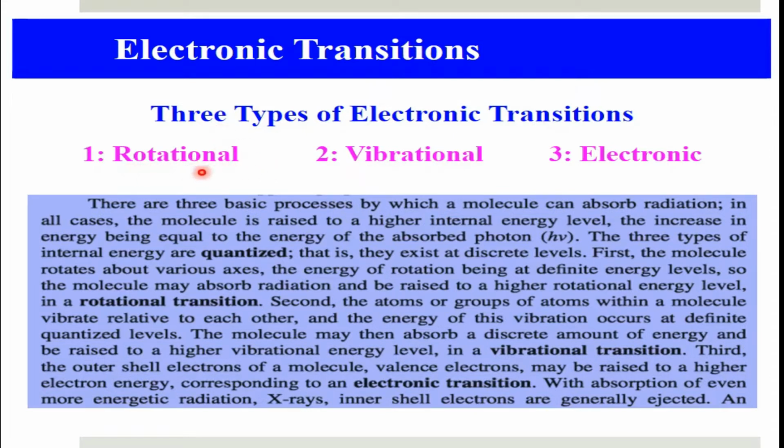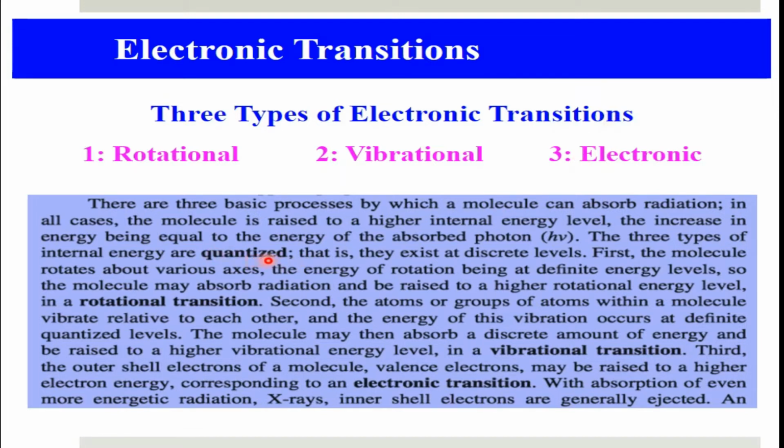The energies of all these transitions are quantized, that is, a definite amount of energy having value h nu is absorbed. So for each transition we will have a definite line which will represent these absorption transitions. The three types of internal energies are quantized. By quantized, I want to explain again, we mean that from one electronic level to the other electronic level, the energy is quantized.